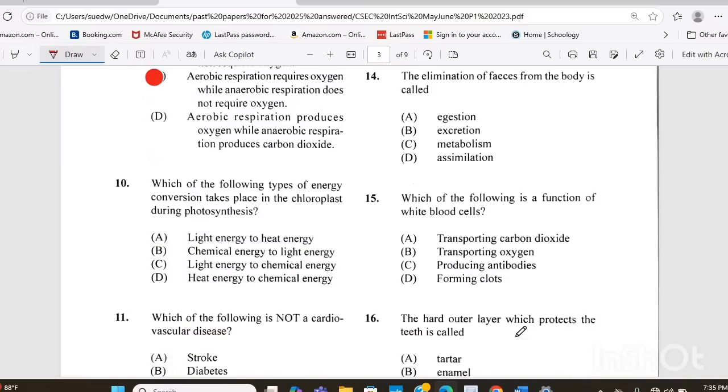Question 10. Which of the following types of energy conversion takes place in the chloroplast during photosynthesis? Is it A, light energy to heat energy, B, chemical energy to light energy, C, light energy to chemical energy, or D, heat energy to chemical energy? The answer there is C, light energy from the sun to chemical energy, the glucose or the food it makes. And those were the first 10 questions.